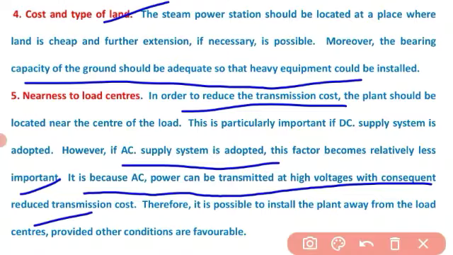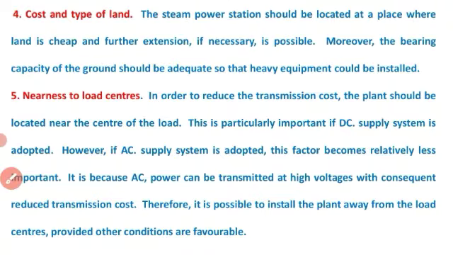Therefore it is possible to install the plant away from the load center provided other conditions are favorable. The site selection for a thermal power plant can be done by compromising between these points.